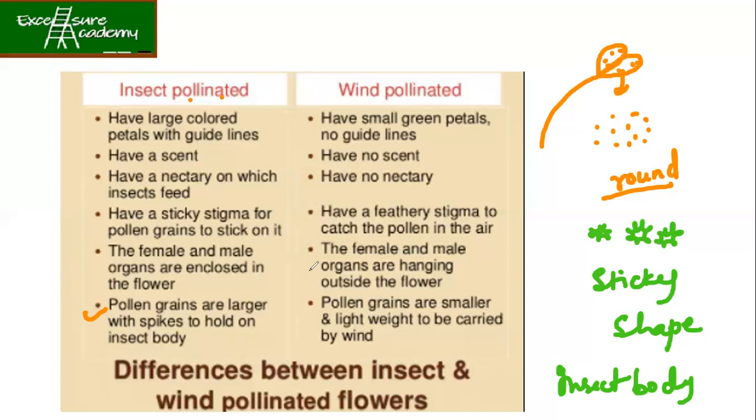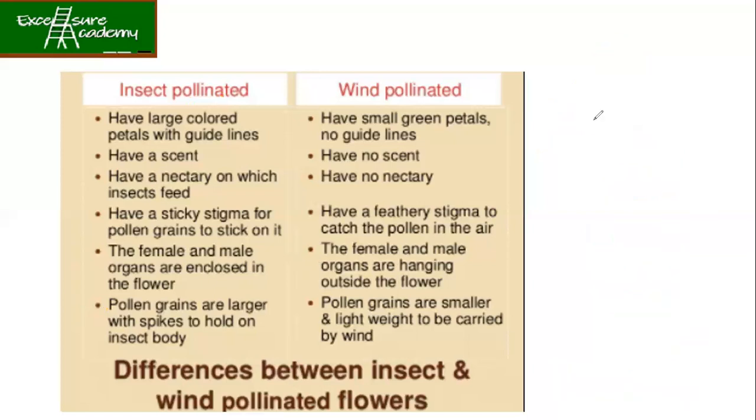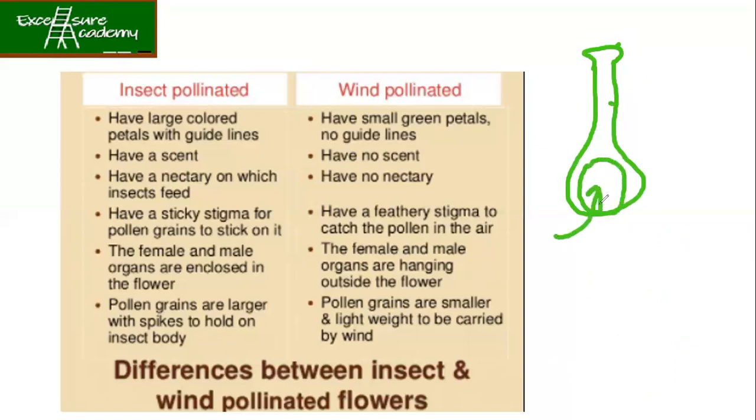Ma'am, can you just explain the fourth one again? The female and male organs are enclosed in the flower. See, in the previous lecture we discussed, right? So you have it like this. Your stigma is there. What is the female organ which is responsible? The ovules. It is inside, right?